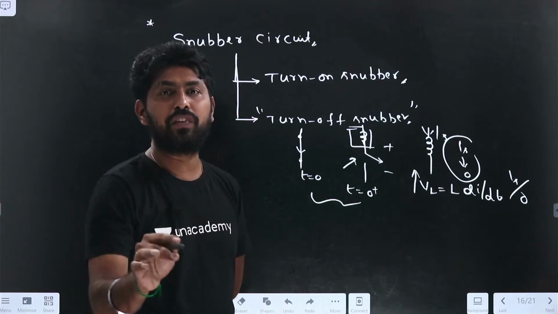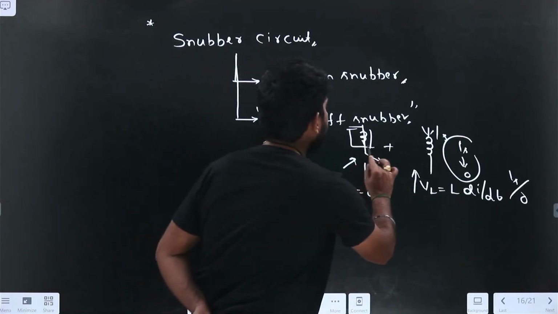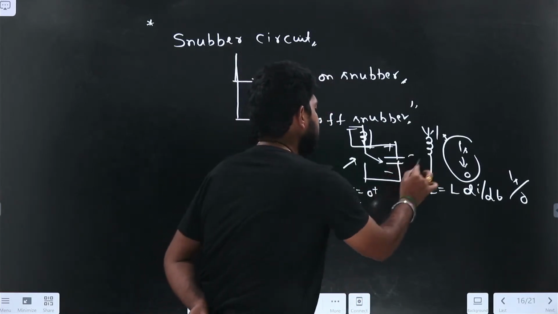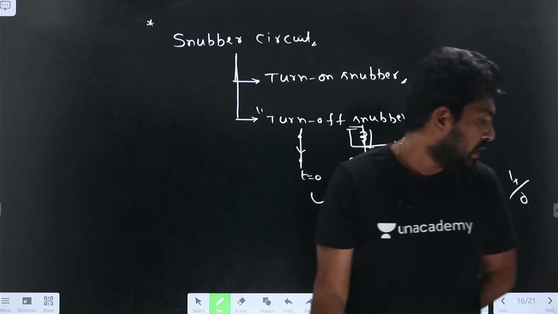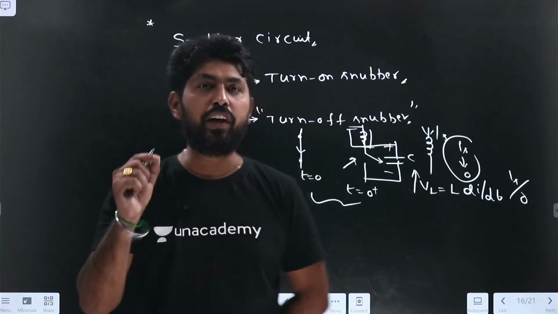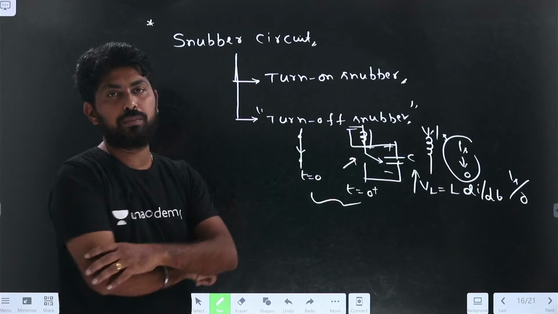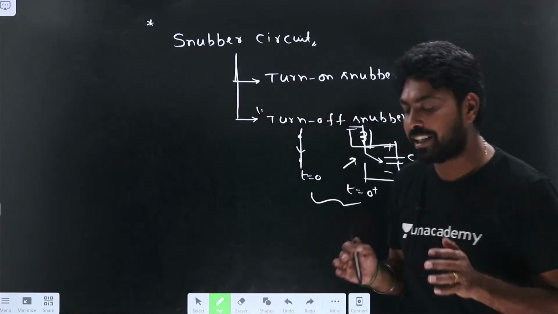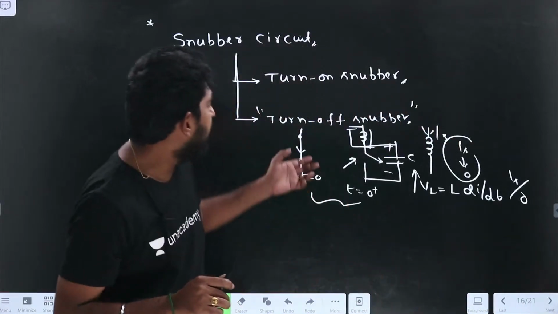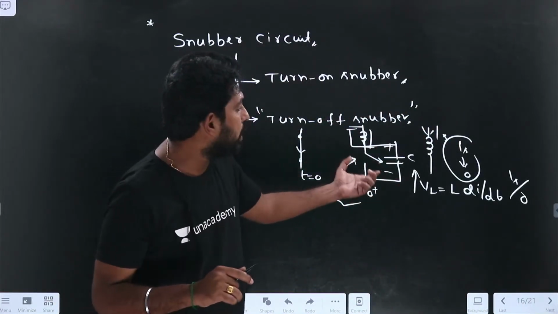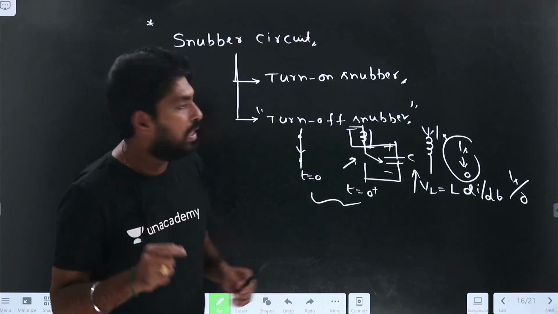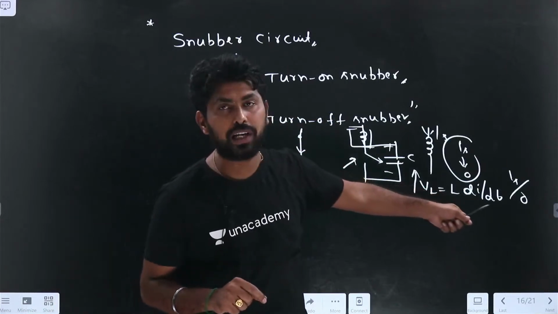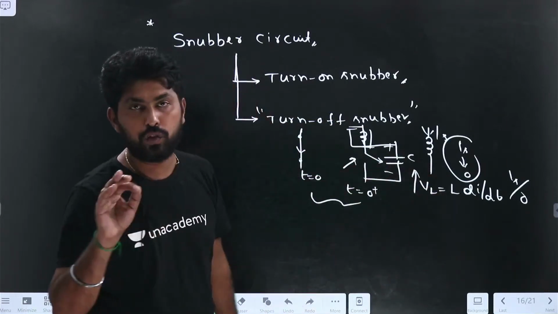So to eliminate that, in case of the basic turn-off snubber, we will connect the capacitor here. Why have we connected the capacitance? Try to observe the concept. When the switch is connected to the inductive load, or the stray inductance, and suddenly the switch is in open condition, the high voltage will appear across the switch, which can damage the switch.